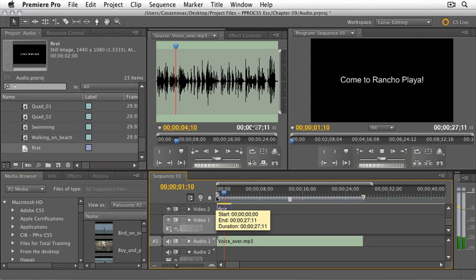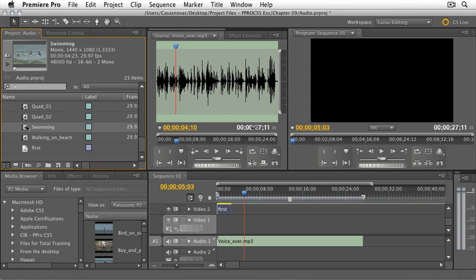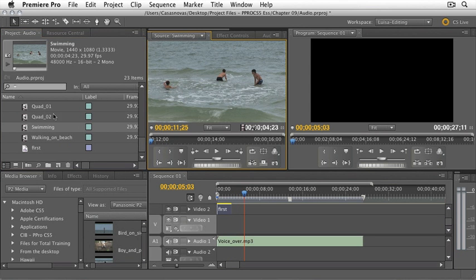Come enjoy a weekend getaway at Rancho Playa, where you can enjoy our pristine beaches. Where you can enjoy our pristine beaches is what the voice says next. So we can go to swimming, and we can add this to the timeline. Let's go ahead and add it without any kind of sound. So I'm going to go ahead and deselect the sound. And we can just go ahead and use the automation. Let me select an endpoint here.